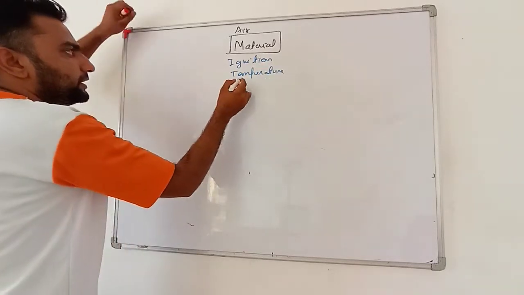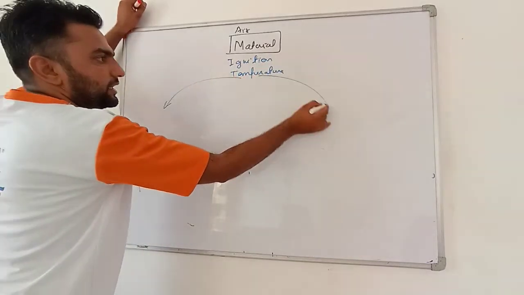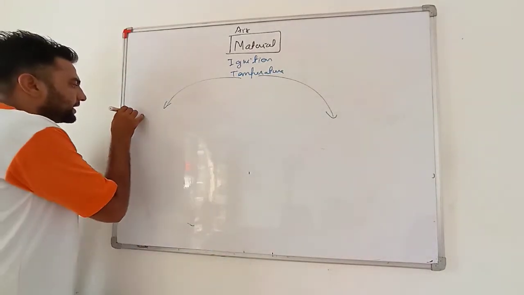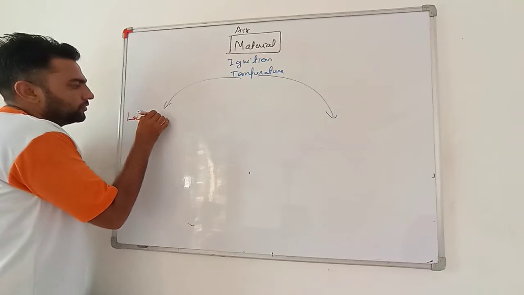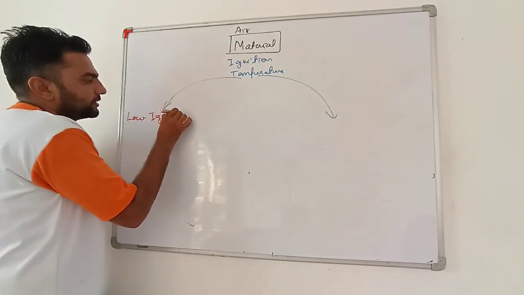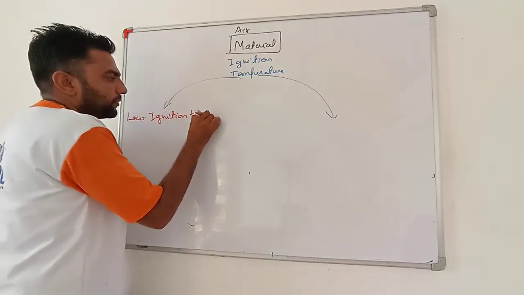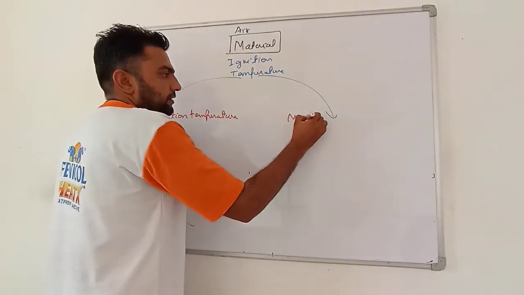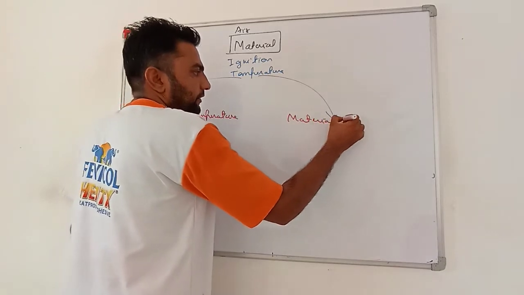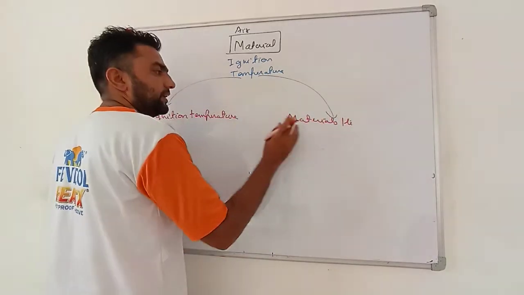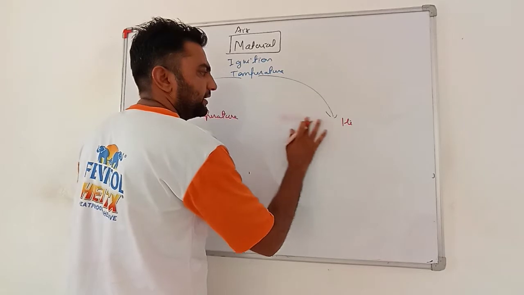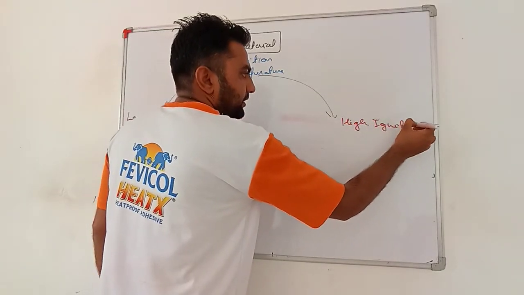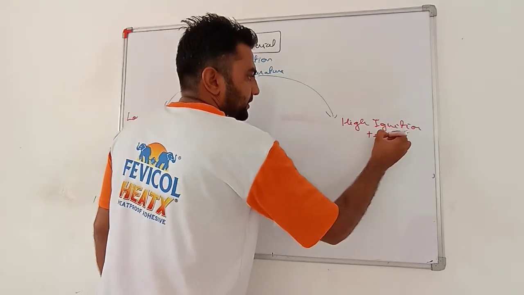So very important: based on ignition temperature, there are two types of material. Materials having low ignition temperature, and materials having high ignition temperature.